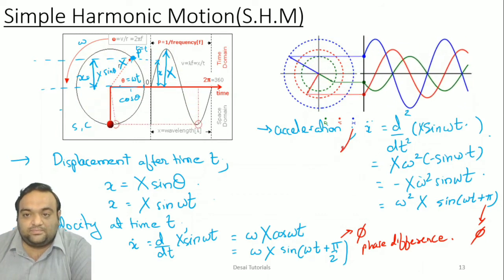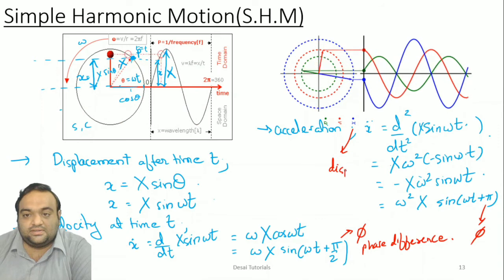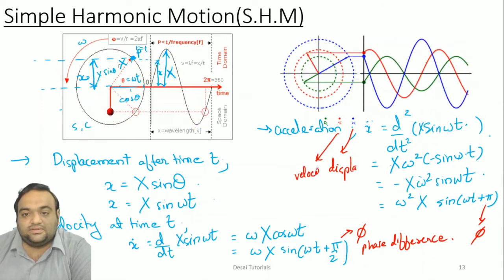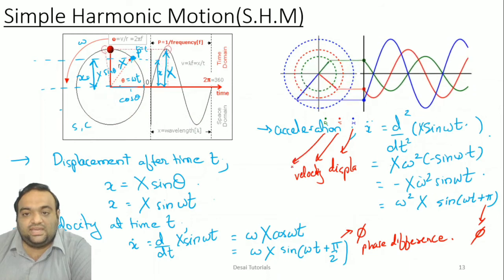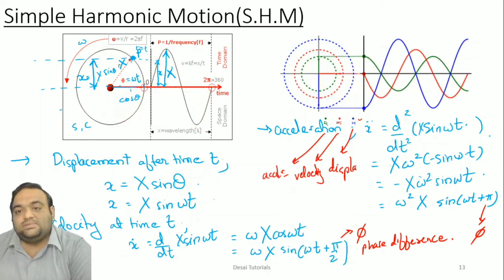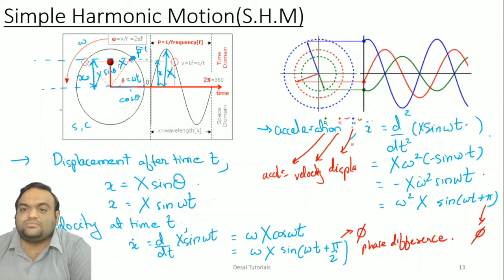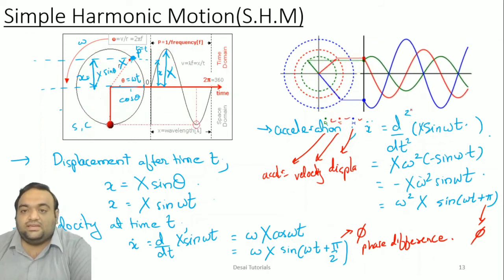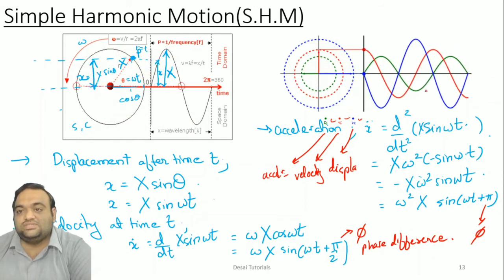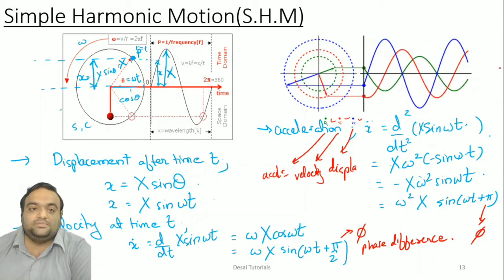This x here is displacement, v here is velocity, and lastly a, that is the green one, is acceleration. The blue one is displacement, the red one is velocity, and the green one is acceleration. You can see here there is a phase difference which you can observe graphically.